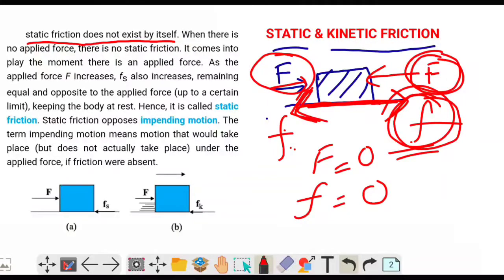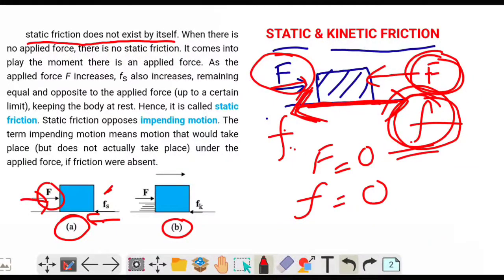Okay. Now static friction means, see, suppose here we have two cases, case A and case B. Now in case A, this is the external force. Okay. It is acting on the body from the left side. Now suppose this force is not sufficient to move the body. So in that case, this is the frictional force, represented by Fs. This frictional force is acting in this direction, and it is called static friction because this force is preventing the body from moving and the body is in static condition.